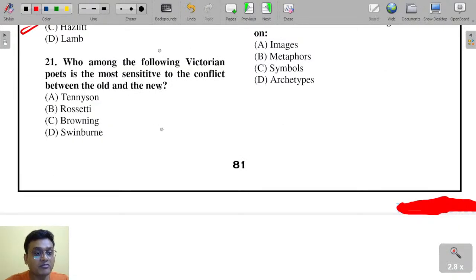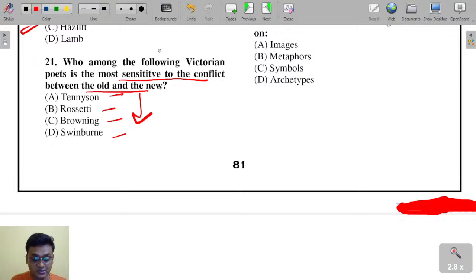Who among the following Victorian poets is the most sensitive to the conflict between the old and the new? Tennyson, Rossetti, Browning, or Swinburne? It is not Swinburne, not Browning, not even Rossetti.